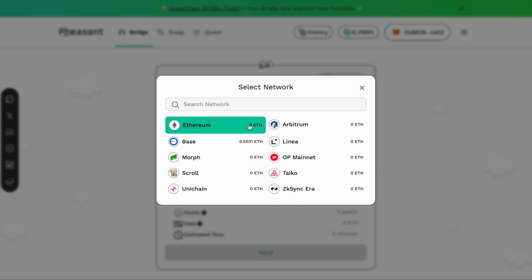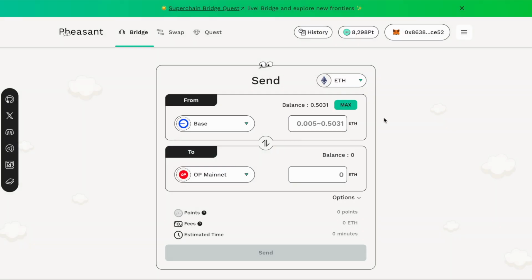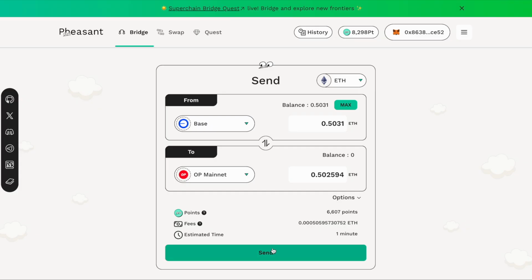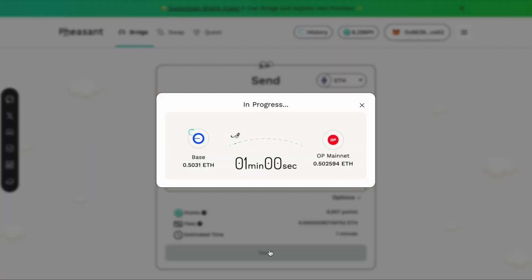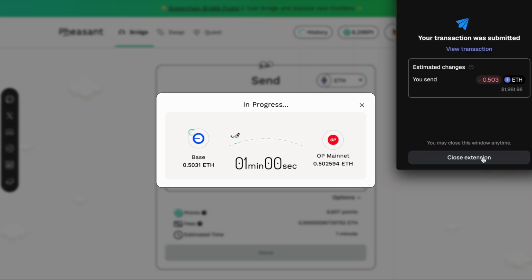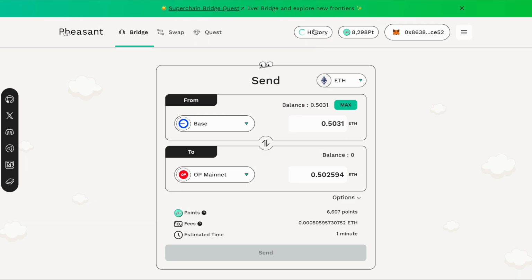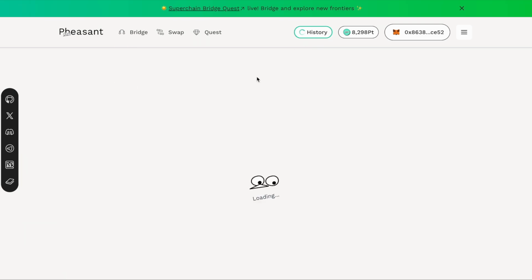In the Bridge page, pick the networks, enter an amount, and click Send. Confirm it in your wallet, and now close the modal to head back to the history page.